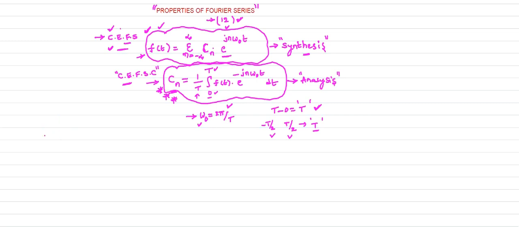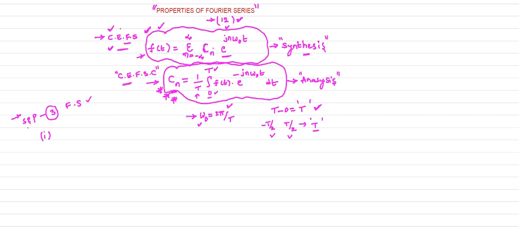The first property is very important. In the examination, an essay question came on this topic. They ask: state and prove any three properties of the Fourier series. They give essay questions like that, or they clearly mention: state the following properties of the Fourier series. Therefore we need to learn all the 12 properties of the Fourier series. It is compulsory.